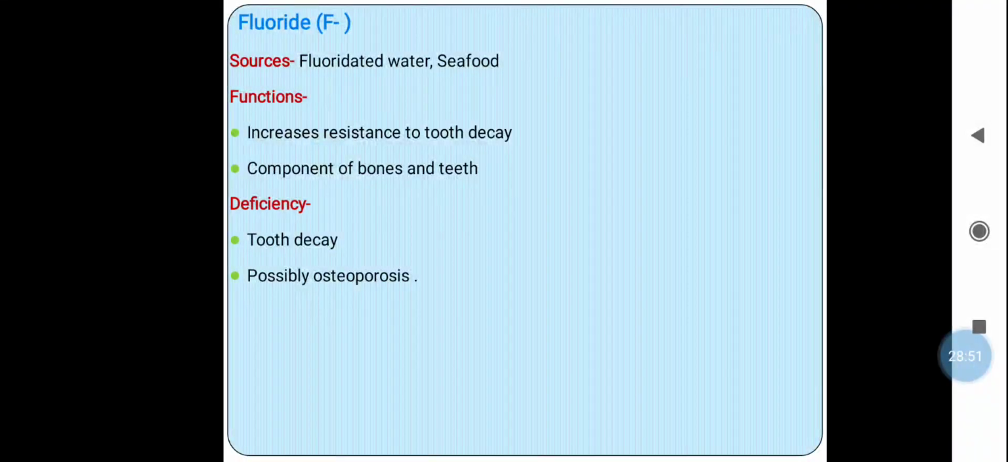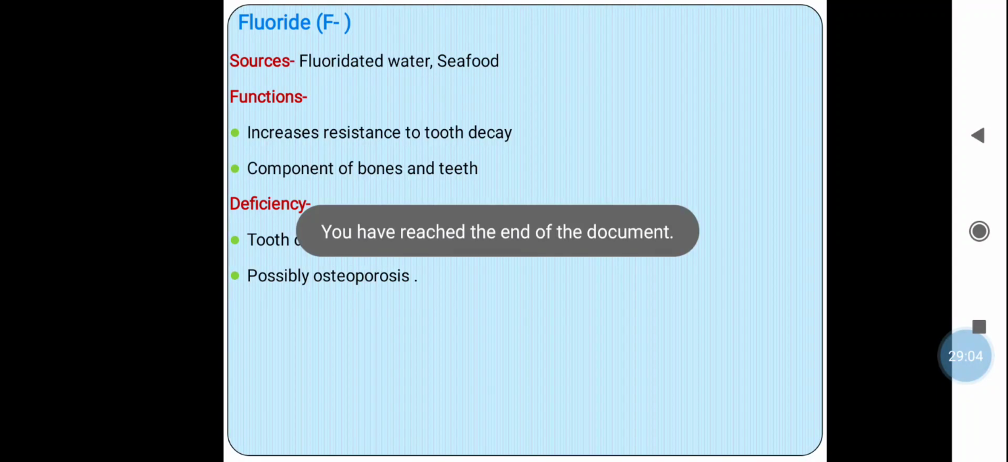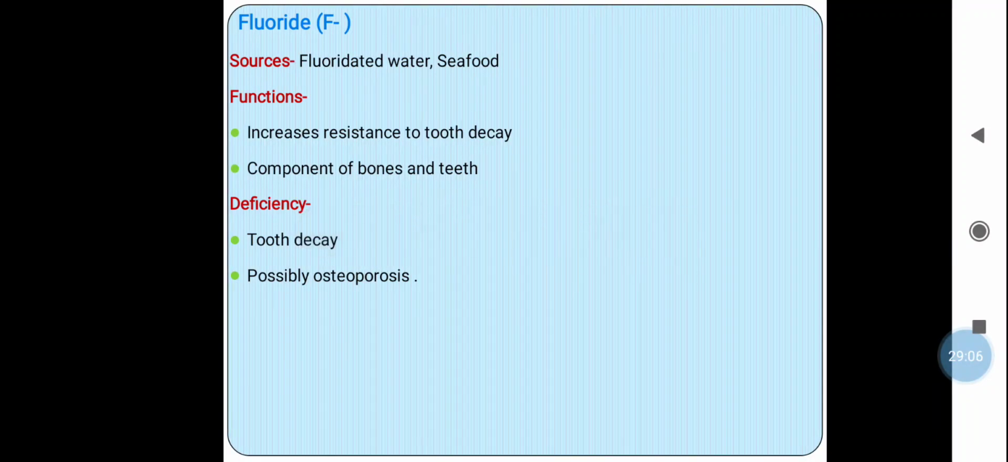So deficiency of the fluorine leads to the tooth decay and possibly osteoporosis, that is the bones become softened and they get easily broken or fractured. So this is about the fluorine. So here we have seen the micronutrients such as minerals.